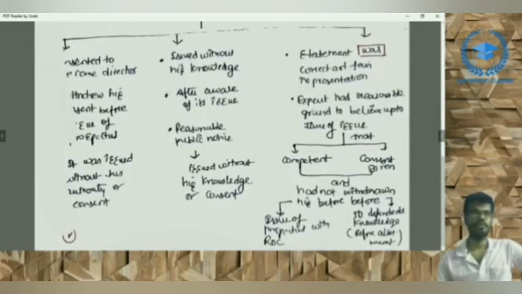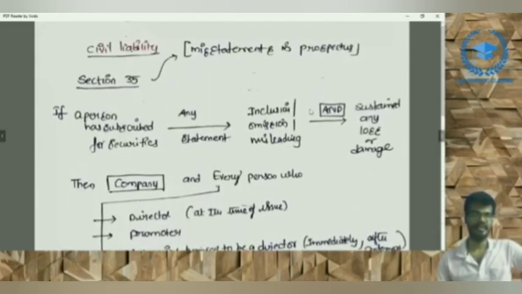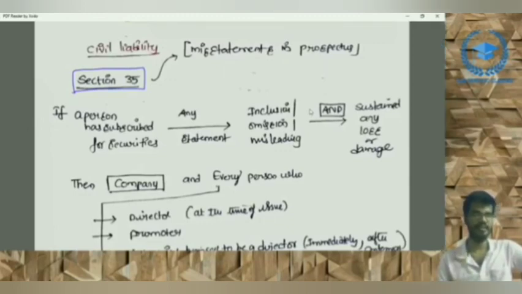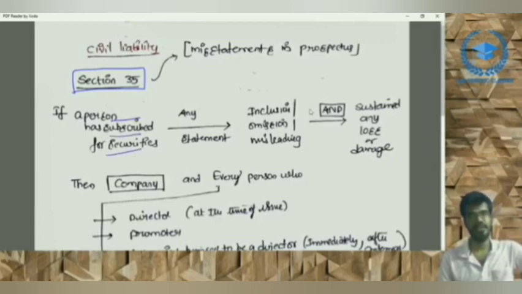Coming to our main important topic, that is civil liability. We will discuss section 35. What is section 35? As discussed, civil has 5 letters, so we can remember it like that if you have confusion. What does section 35 say? If a person has subscribed for securities by relying on any statement which is included or omitted and is misleading, there are two cases: inclusion, where such inclusion is misleading, or omission.